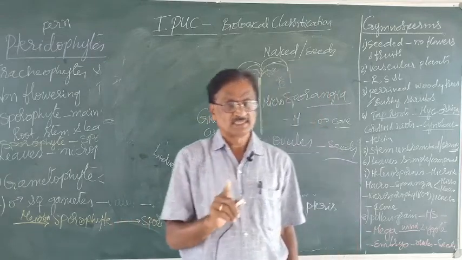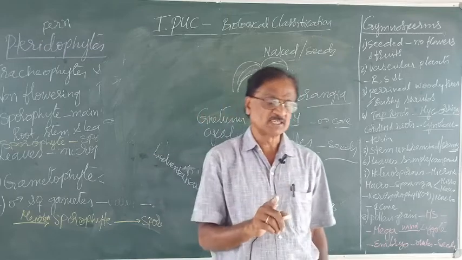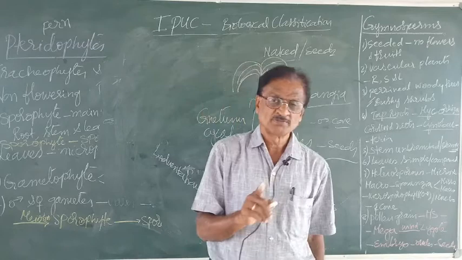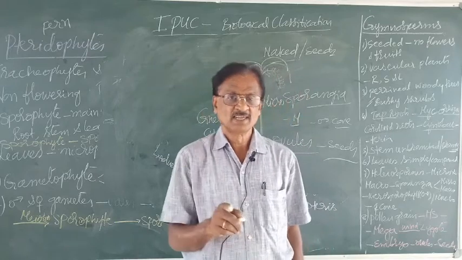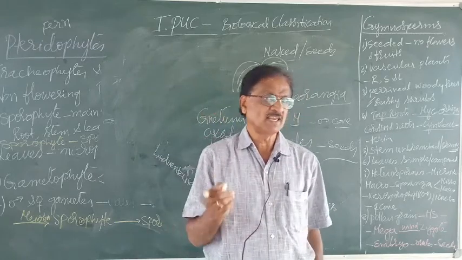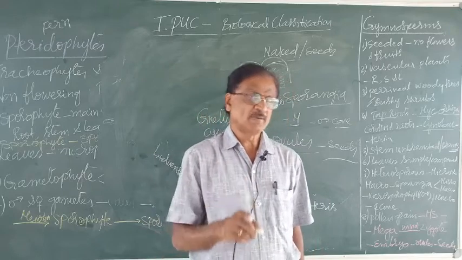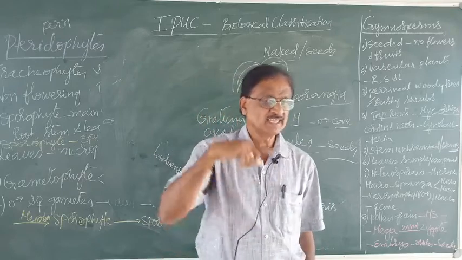So with this, even the gymnosperms are completed. The only one left under the plant kingdom, Plantae, is angiosperms. That topic I will take up in the next class.